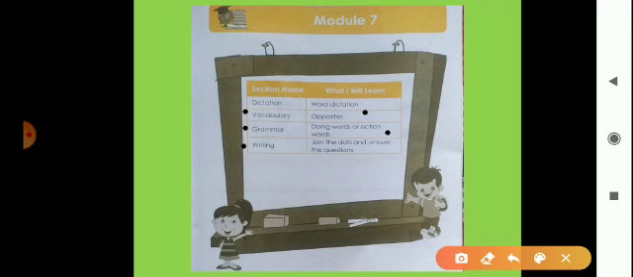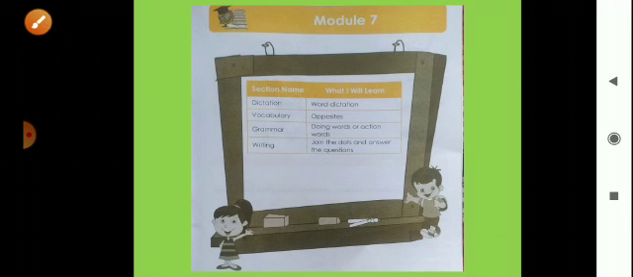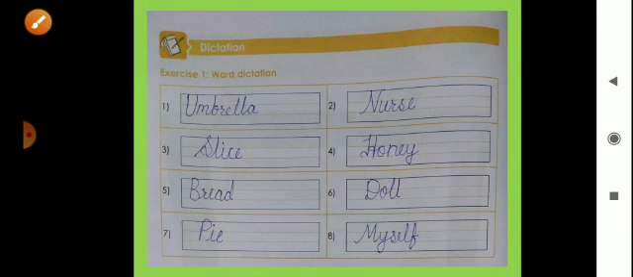This is the writing section. Okay, so we will see here word dictation. Now exercise number 1, word dictation. When I speak a word, you should write it in your grammar book. First word is UMBRELLA, umbrella. It's word dictation, but because of this online session I have written these words.